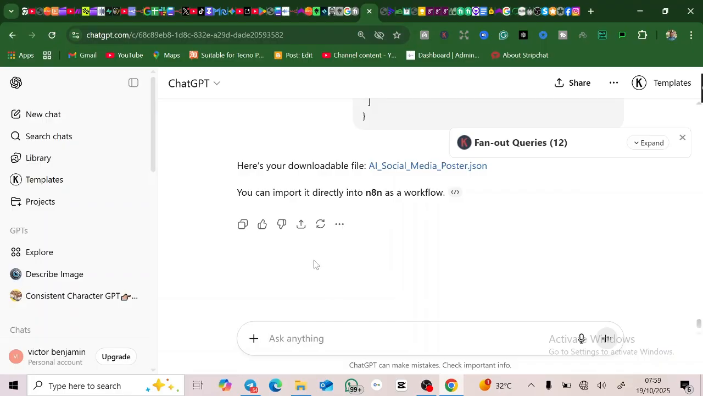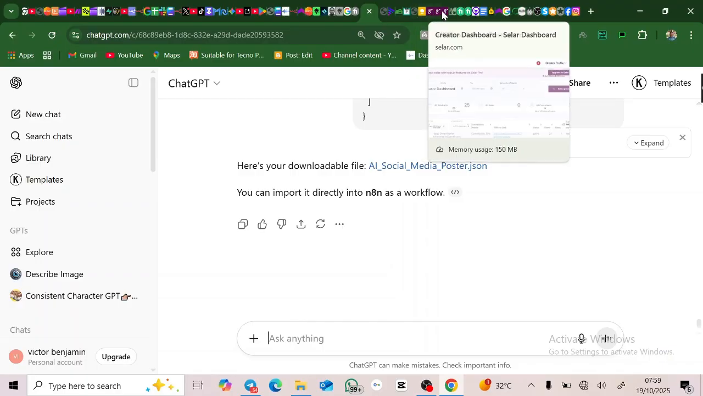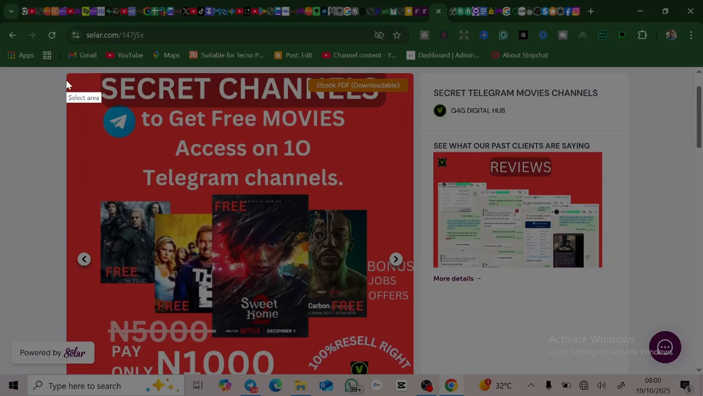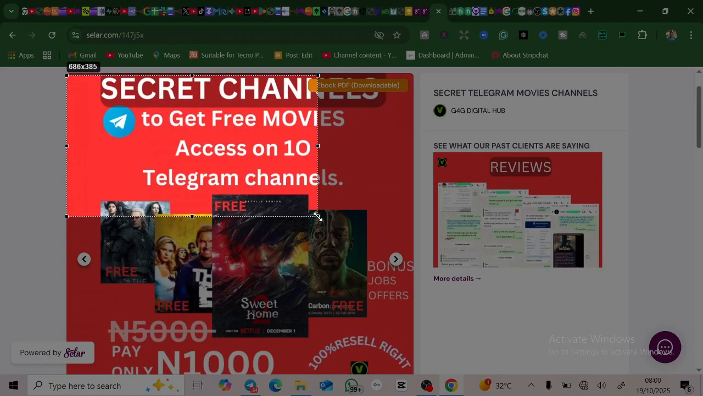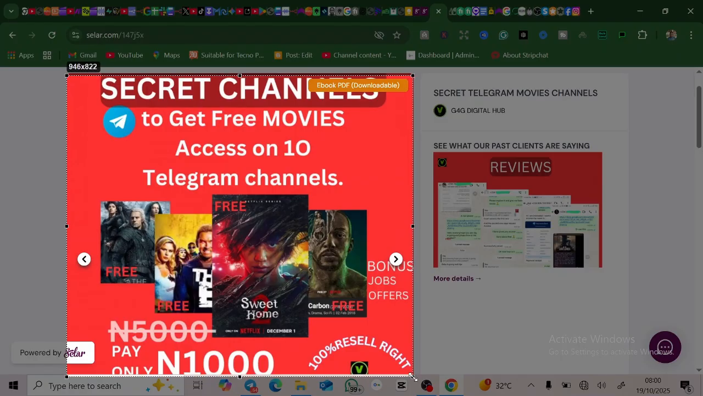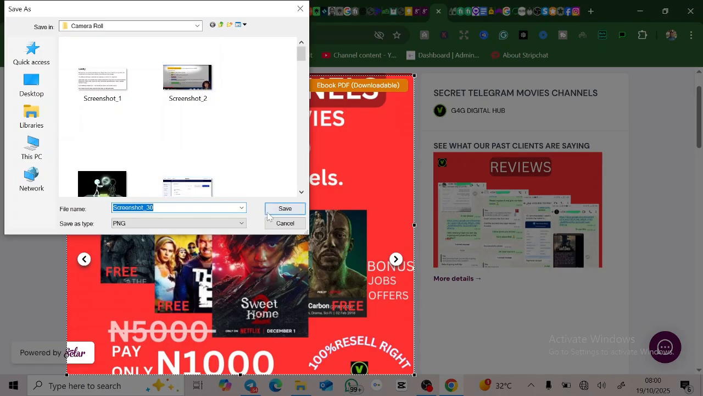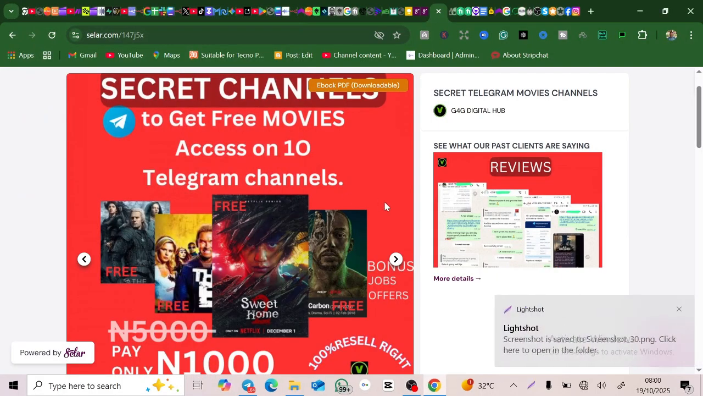First of all, to give ChatGPT precise information about your product, you can literally screenshot that particular product or flyer. Let's say, for instance, this is my product, and I want to market this particular product. So what I can do is screenshot this on my system, and then upload it to ChatGPT. You can do this on your mobile phone. Just screenshot it on your mobile phone.